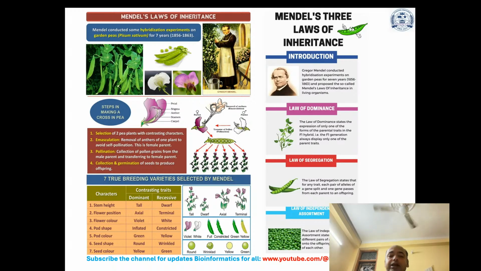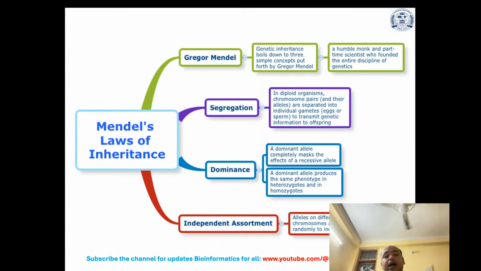Then contrasting traits were dominant and recessive: tall and dwarf, axial and terminal, violet and white, inflated and constricted, green and yellow, round and wrinkled, yellow and green. Now, if you want to understand Mendel's laws of inheritance, then you need to understand some basics in your family or in your population.